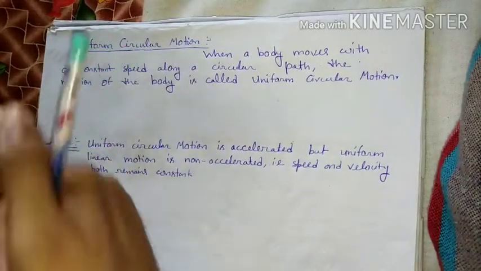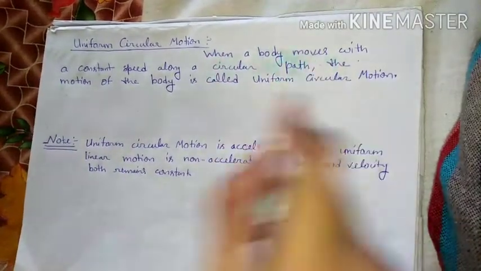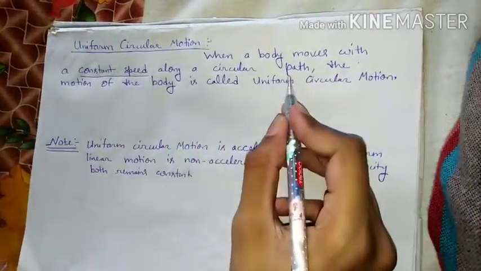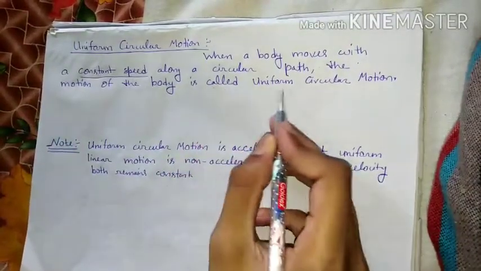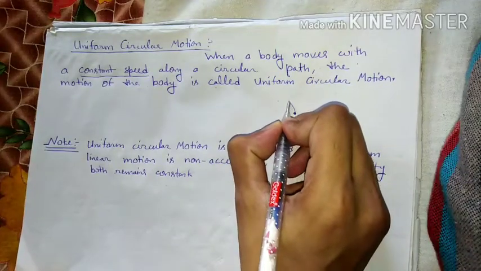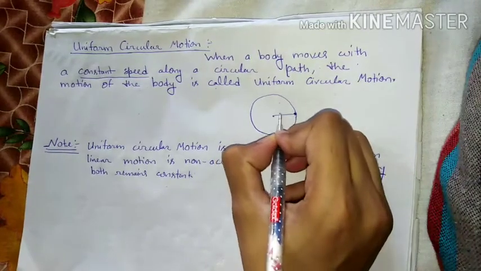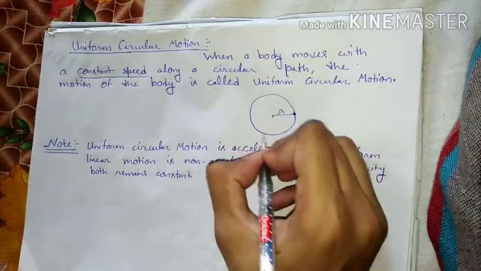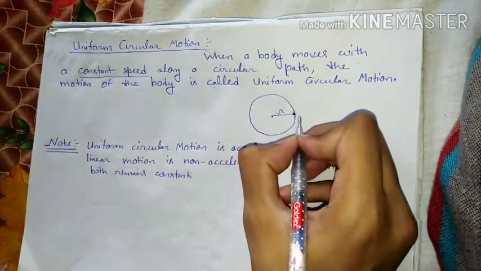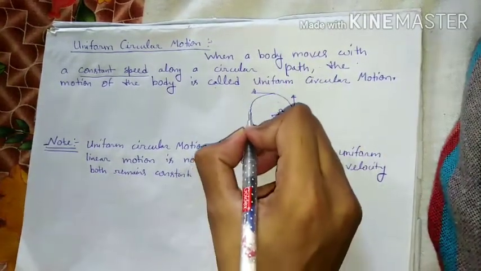Uniform circular motion means when an object covers a circular path. When a body moves with constant speed along a circular path, the motion of the body is called uniform circular motion. Suppose here is an object moving along a circular path having radius r, then the motion of the object is known as circular motion, and the direction of its velocity changes at different points.